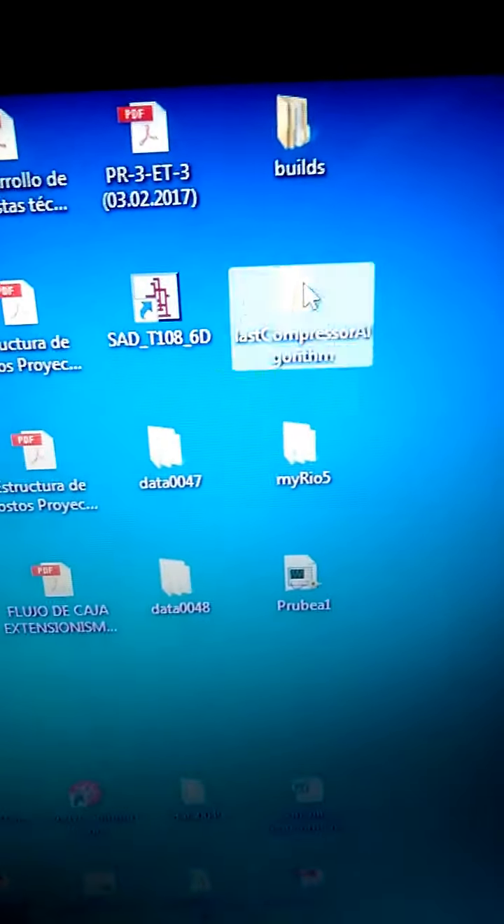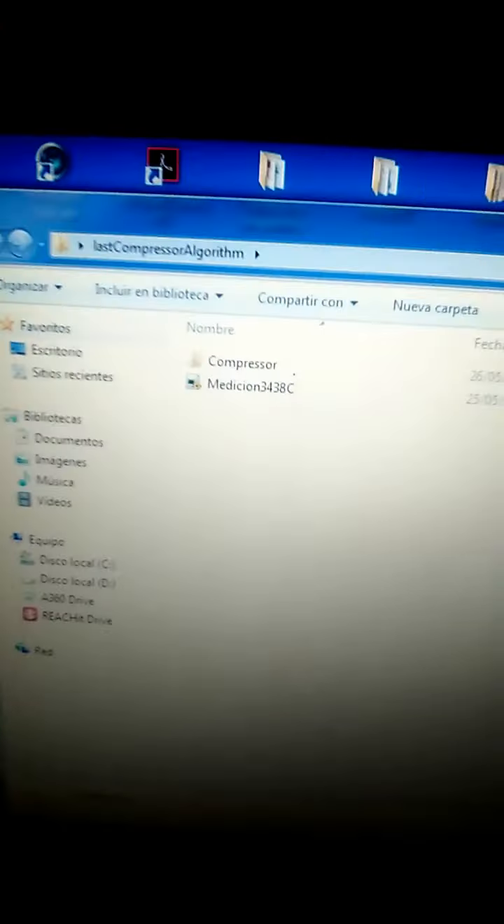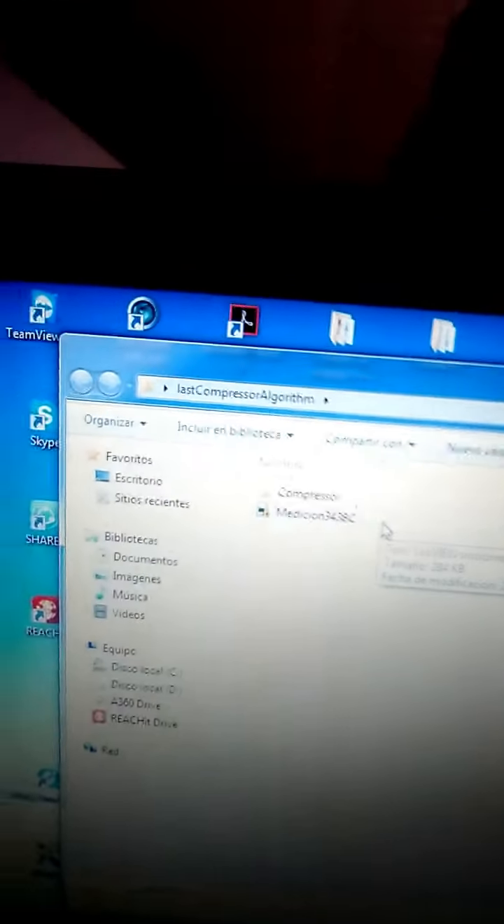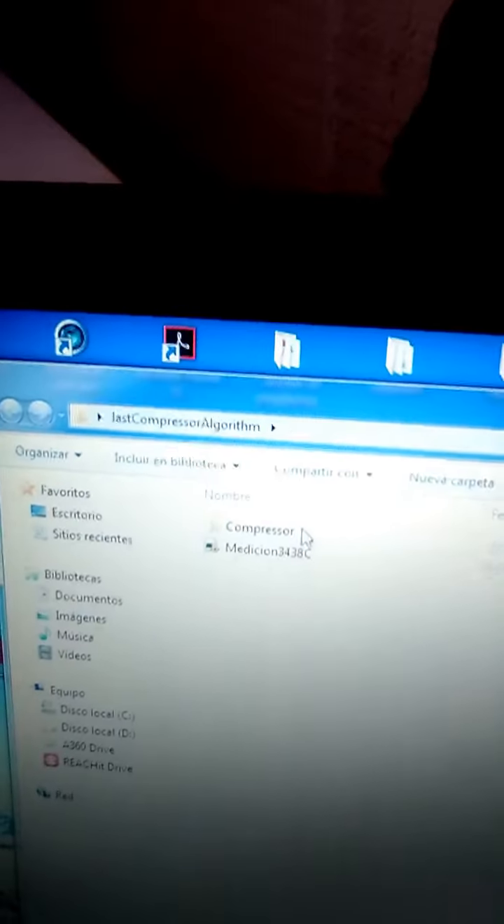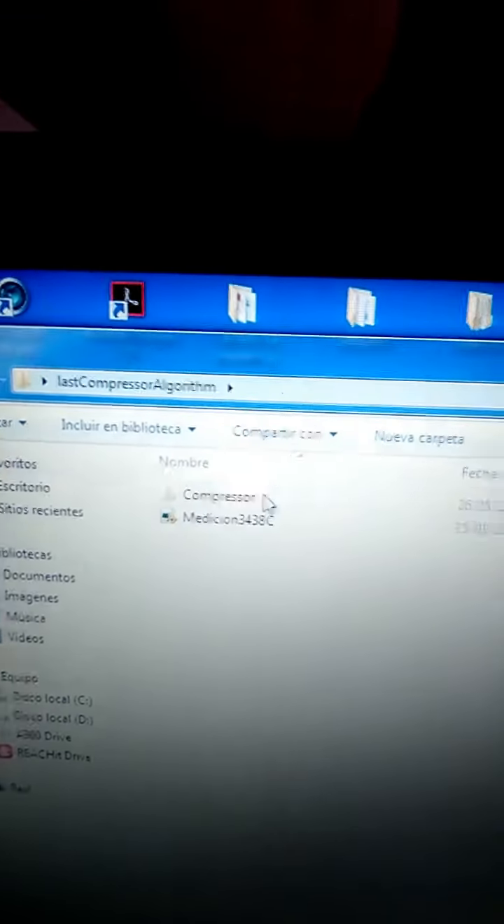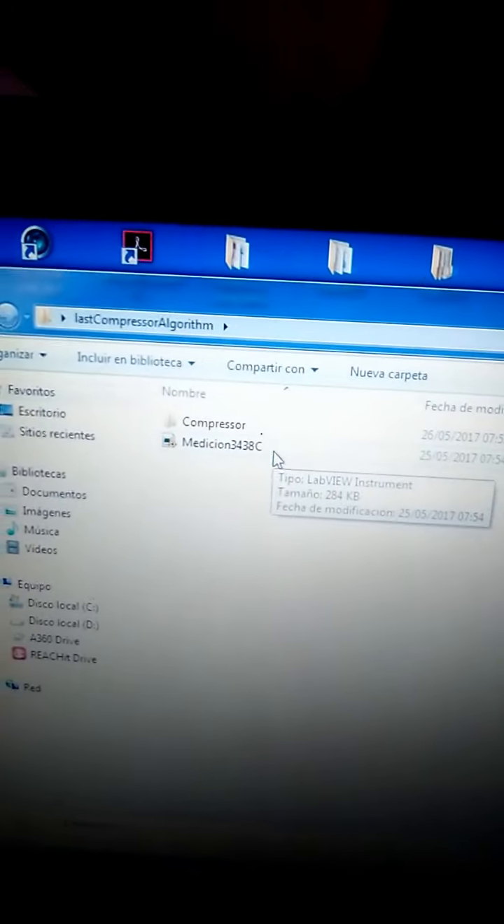For our laboratory, the main algorithm will always be stored in the LabView compressor file. Okay, always the LabView file will be stored in this file, the LabView compressor algorithm. Do not open this one, please. This is only for experiments. And why was an .exe file not designed?